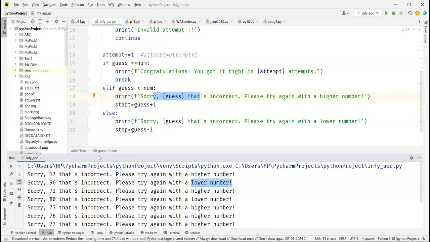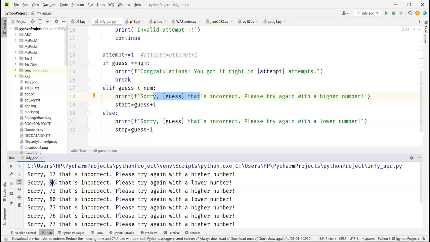Now you see, next number says 72. 72 says higher number, so you want to be higher than 72. That means your start number would go to 73 now. You will not think of 50, 40, anything less than 73. So your start number should go to 73 now.